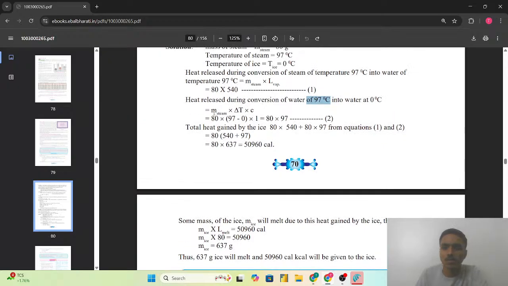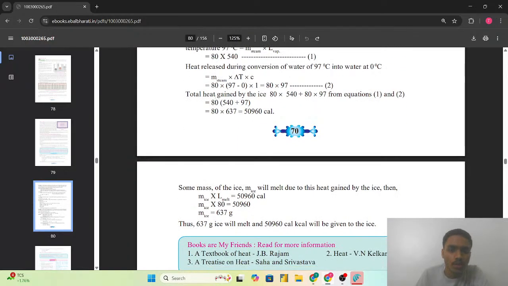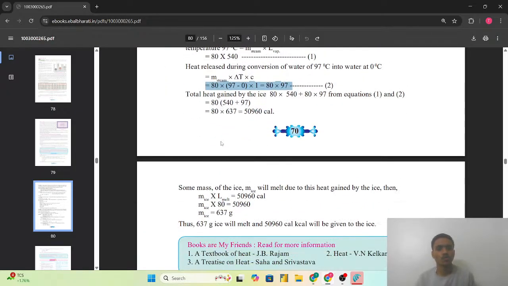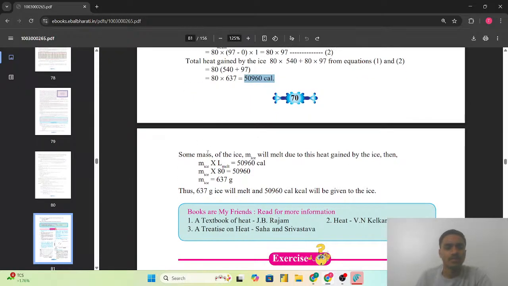we have to use the formula m into c into delta t. So after using that, 80 into 97, the total heat gained will be, that means we are considering this total heat and this total heat, which will be 50,960 calorie, and some mass of the ice will melt due to this heat.